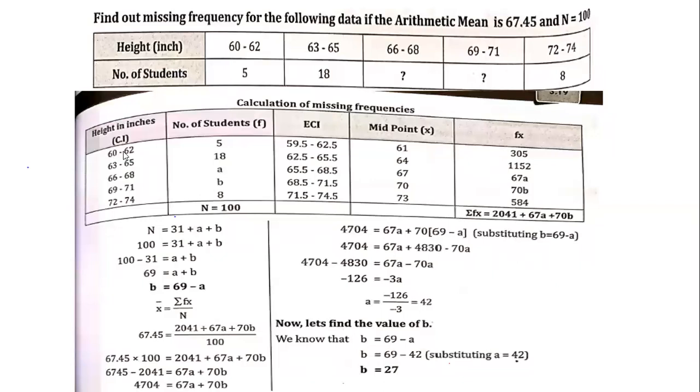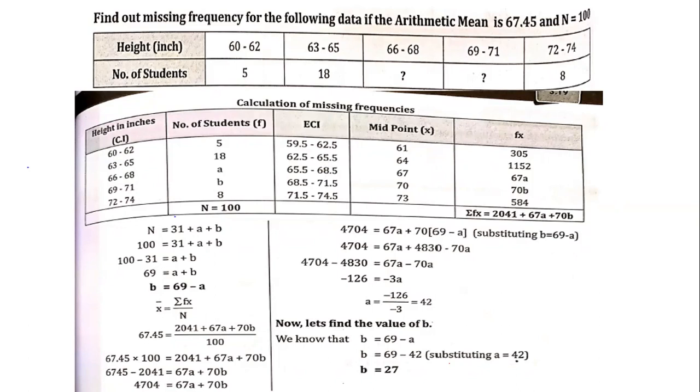So first you convert this inclusive into exclusive class intervals, that is ECIs. Then assume these missing frequencies as A and B. Convert the second missing frequency in terms of the first one. As I told you, A plus B is equal to some number, and you can use that to convert into one missing frequency.